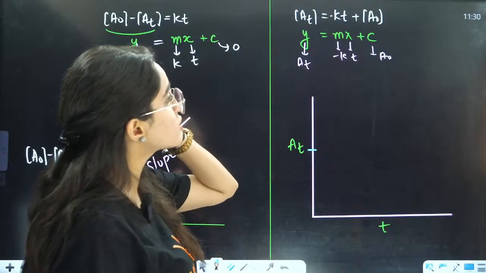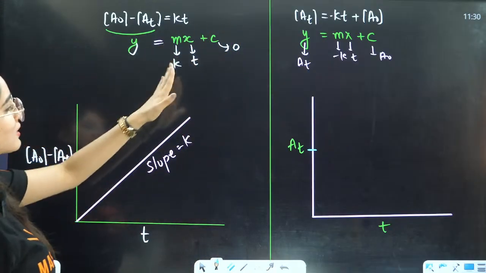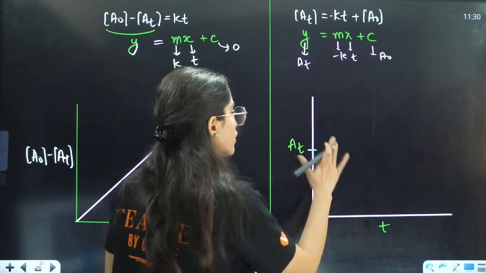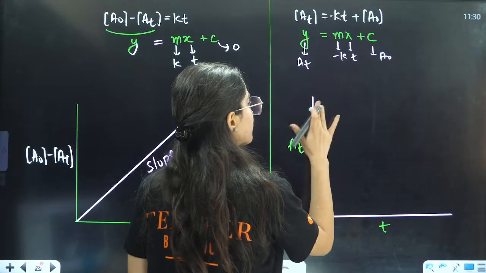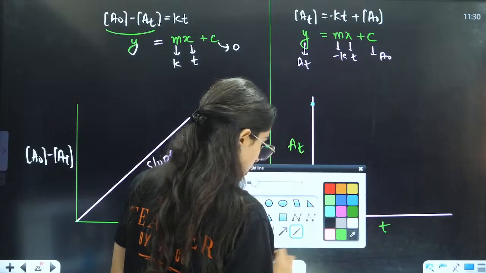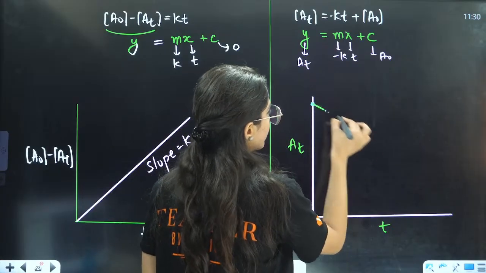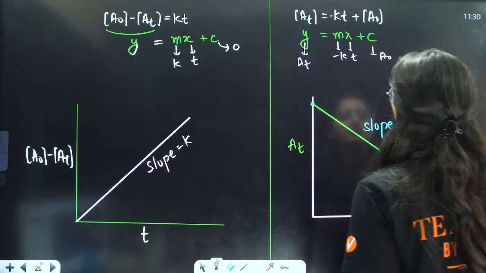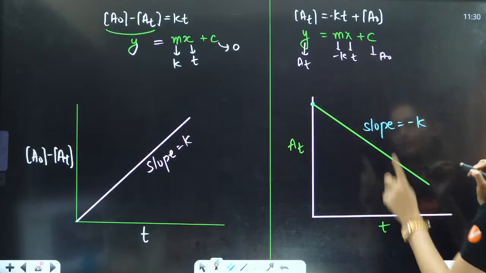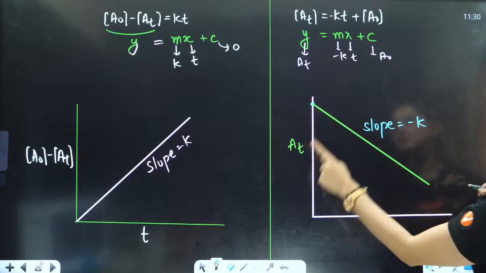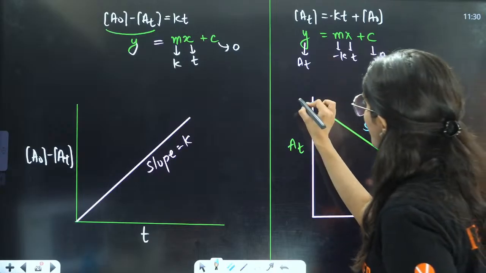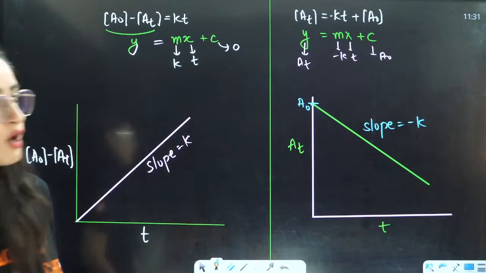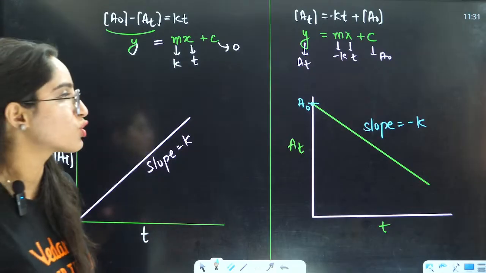They are also saying that the slope is negative. Earlier the slope was positive, that is K, so the graph was going up. But here the slope is negative, so the graph will go down. So I will draw the graph here like this. Here I can write the slope is minus K. The x-axis is time, the y-axis is AT. What is the intercept? Intercept is your A naught. Very good. Negative slope we will have here.